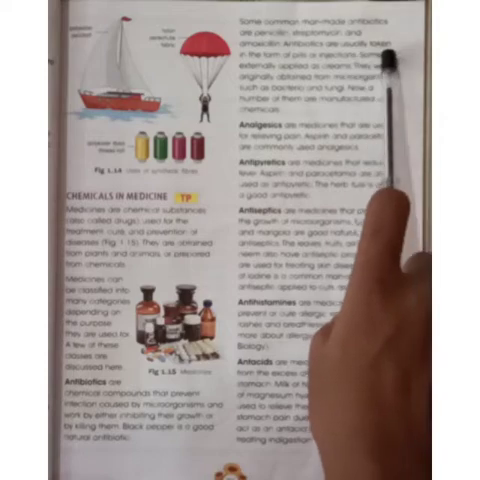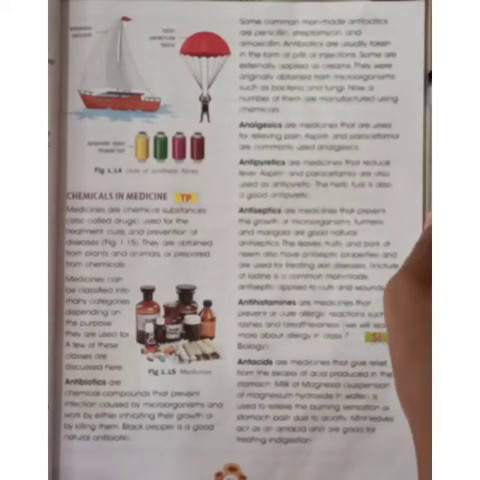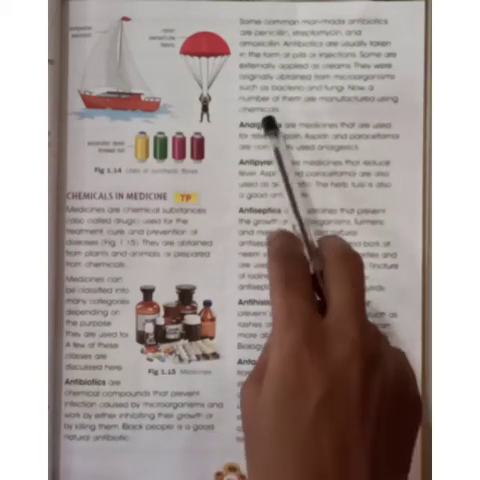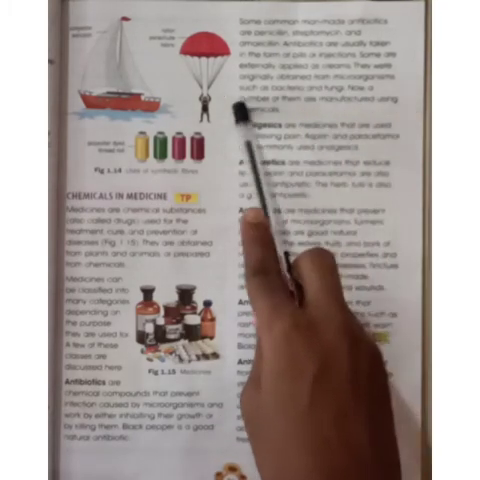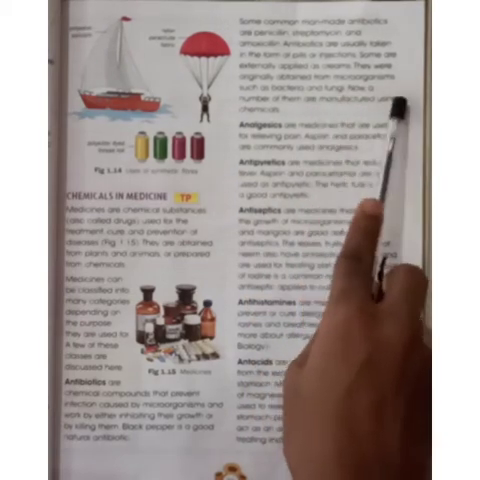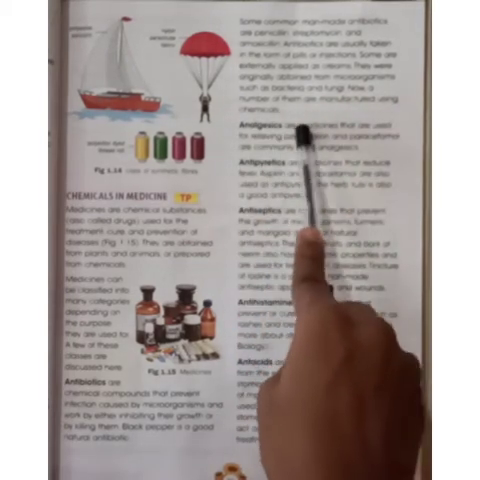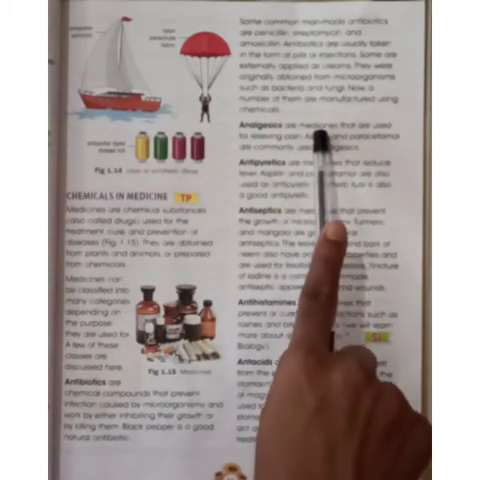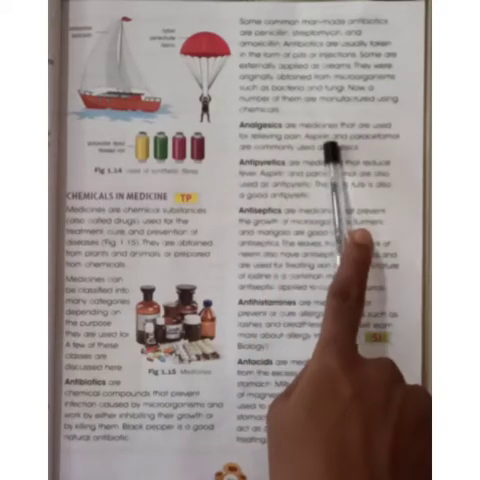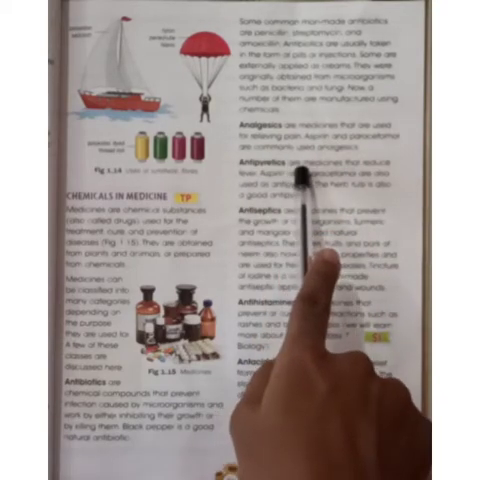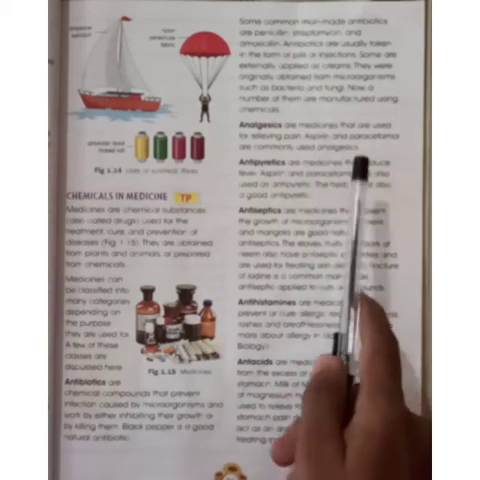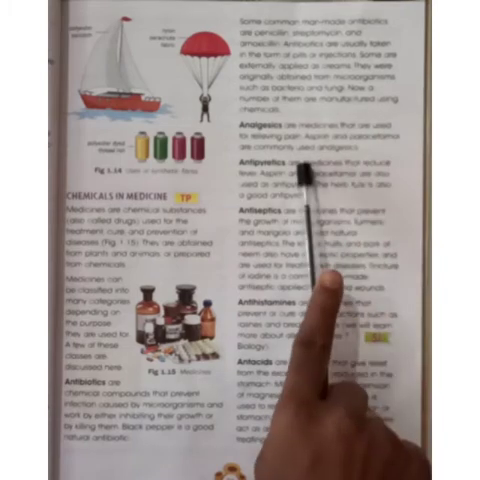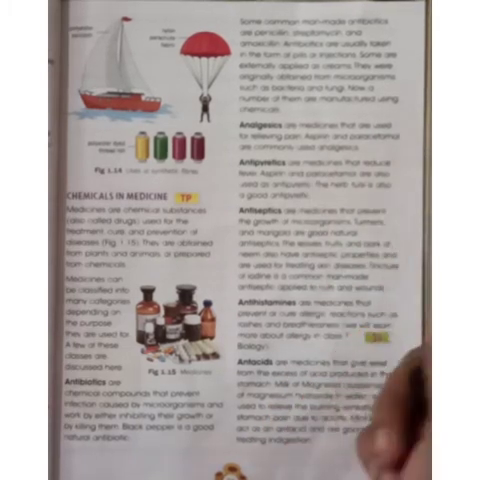Generally, antibiotics are taken in the form of pills or injections. Some are externally applied as creams. They were originally obtained from microorganisms such as bacteria and fungi. Now a number of them are manufactured using chemicals. Did you understand? Next one is analgesics. These are medicines used for relieving pain. When we get pain from a wound or internal damage, analgesics are used to relieve it. Examples are aspirin and paracetamol.